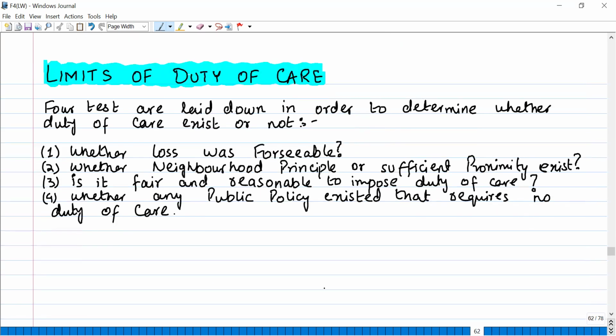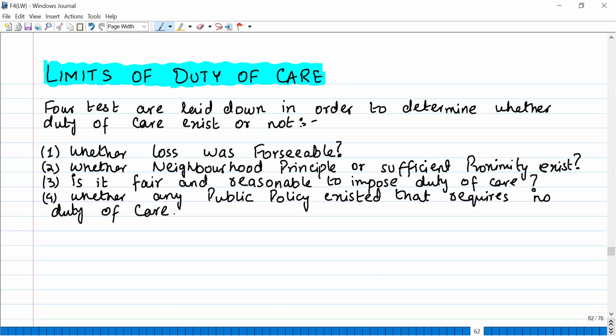Limits of duty of care. Now, what are the limits? There are 4 tests laid down in order to determine whether duty of care exists or not. Okay, so in order to determine whether a duty of care exists or not, you have to check all these 4 things. First, whether loss was foreseeable or not. Okay, whether the defendant could foresee the loss or not. If he could foresee that because of my action, the other party can get harmed, then only there was a duty of care, right? But if he could not foresee the loss, then he does not owe any duty of care.